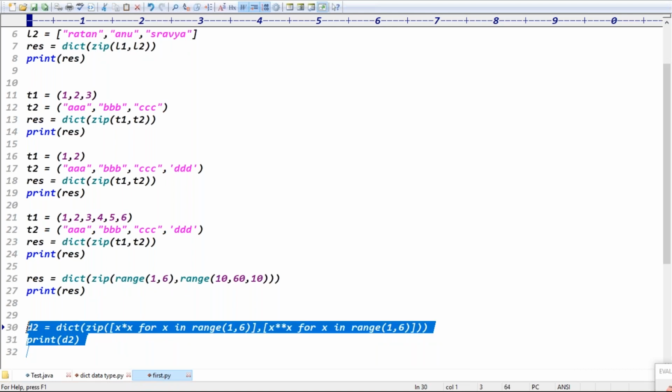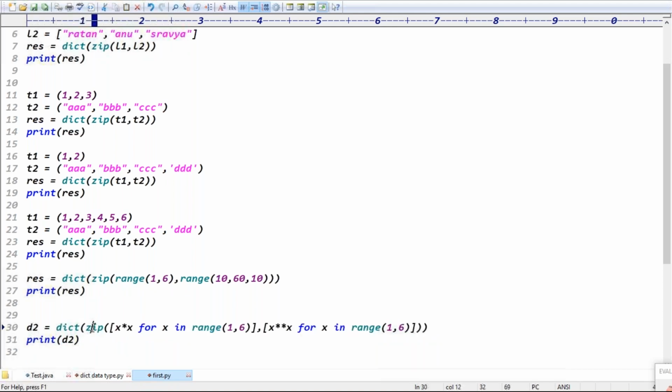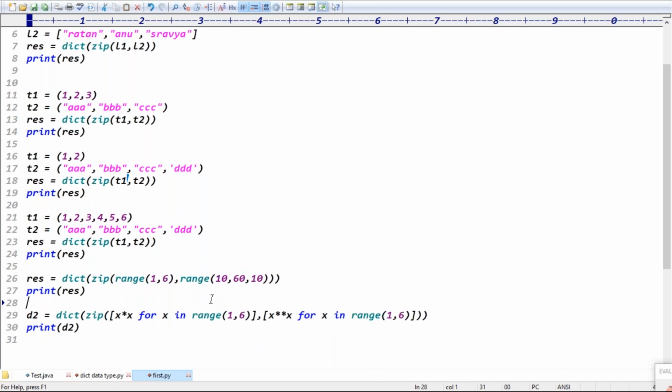By seeing this line, don't get confused, guys. Try to understand, he's trying to zip something. Zipping: the first list becomes the keys, and the second list becomes the values. Basically, he's given the list data: 1, 1, 2. First one is 1, so key is 1 and value is also 1.